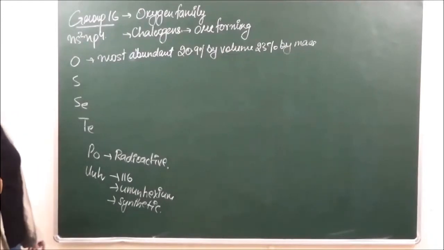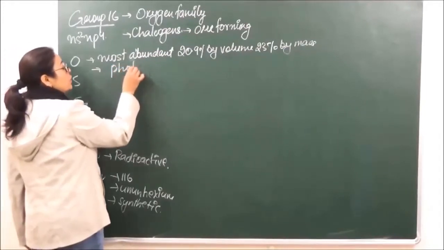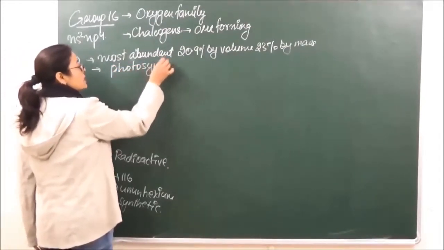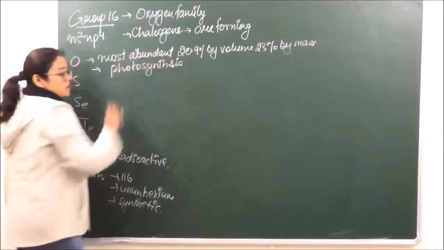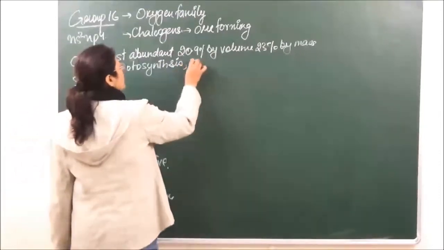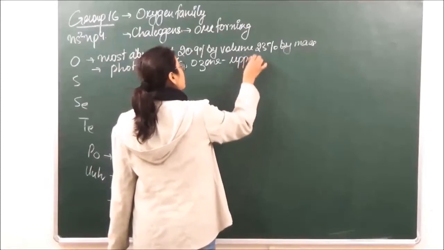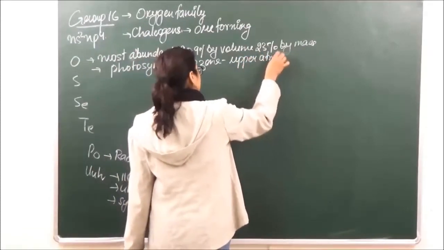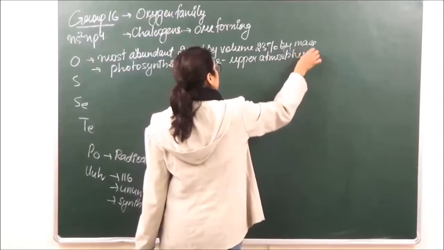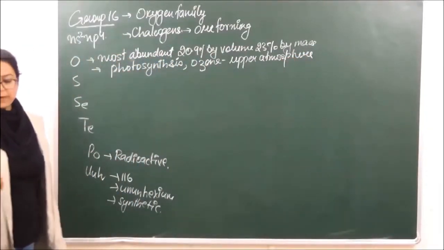Now oxygen जितना भी हमारे पास प्रोड्यूस होता है, that is majorly due to photosynthesis which is done by plants thereby releasing oxygen in the atmosphere, and then it also occurs in the form of ozone in the upper atmosphere. ठीक है? It is going to occur as ozone in the upper atmosphere.